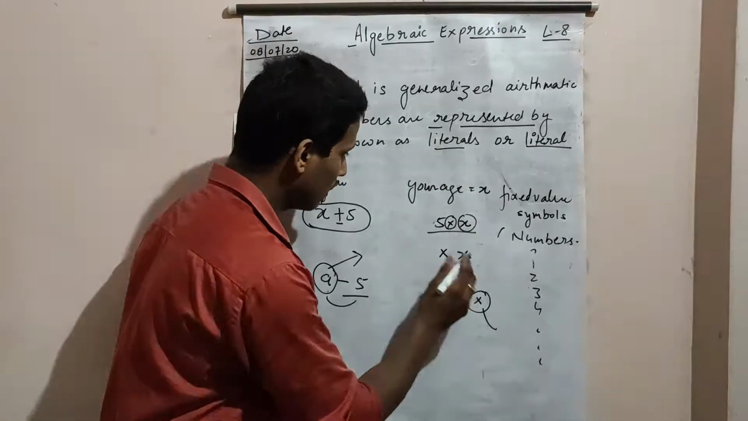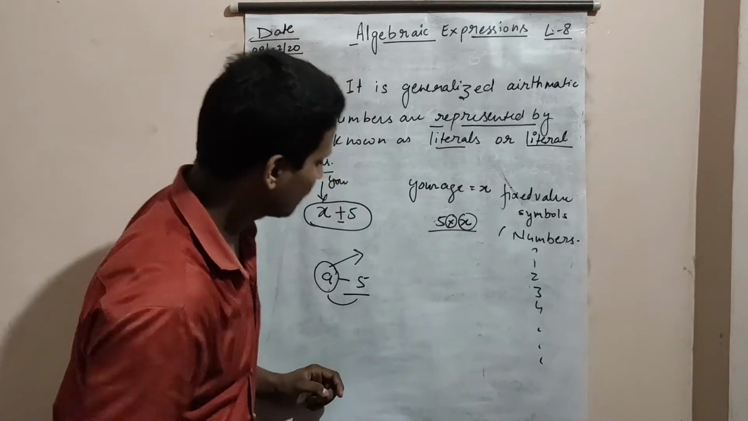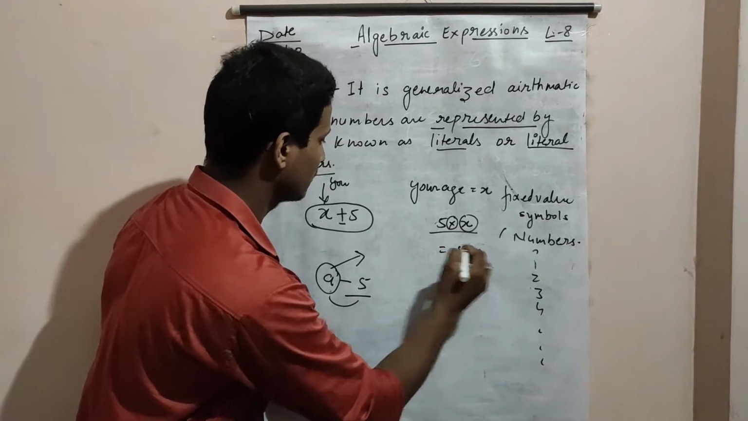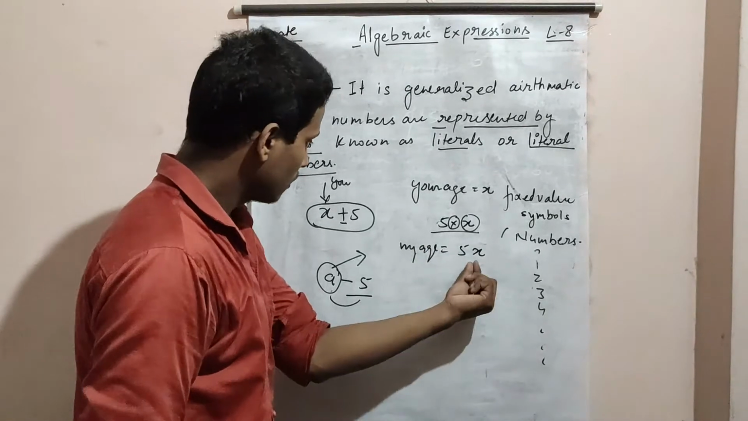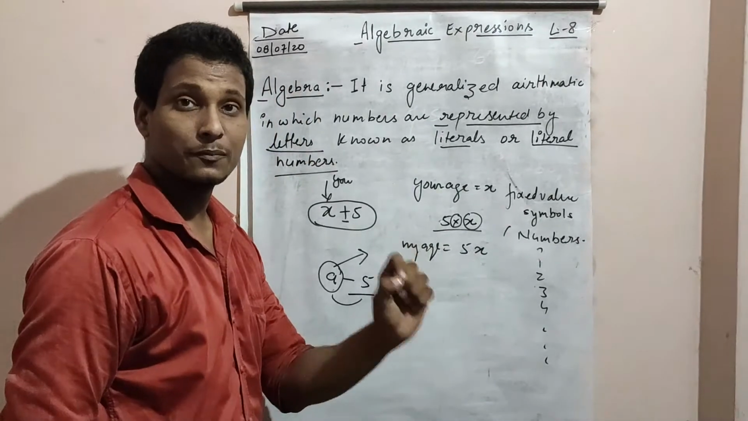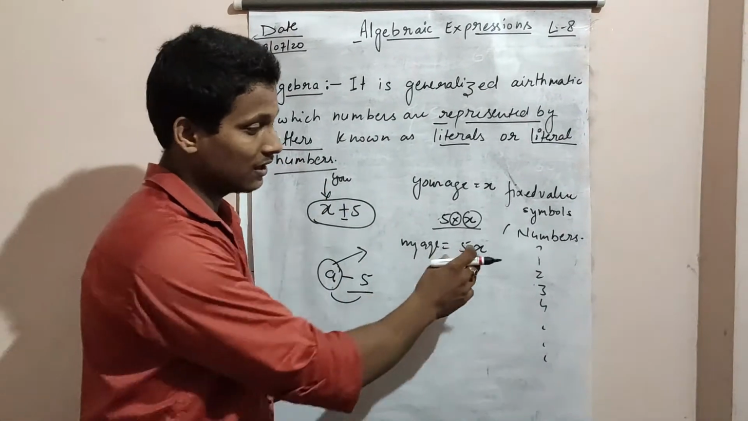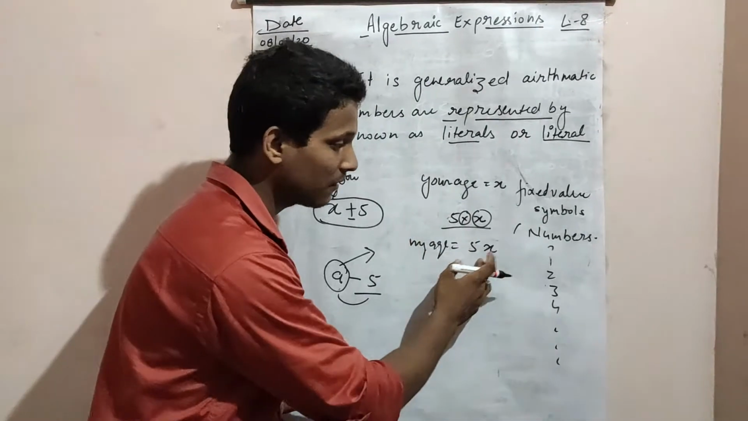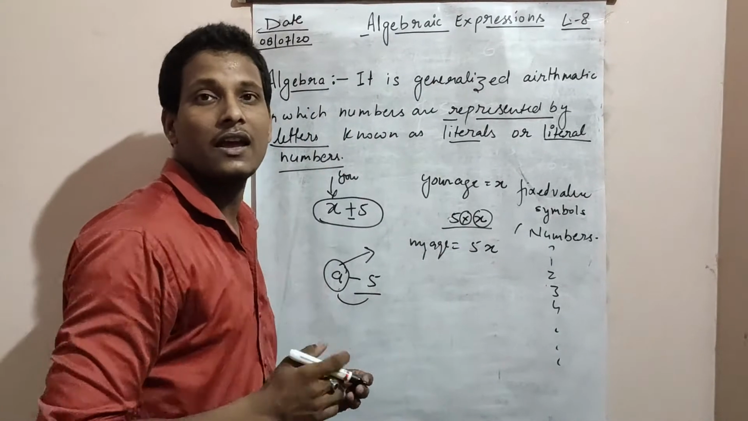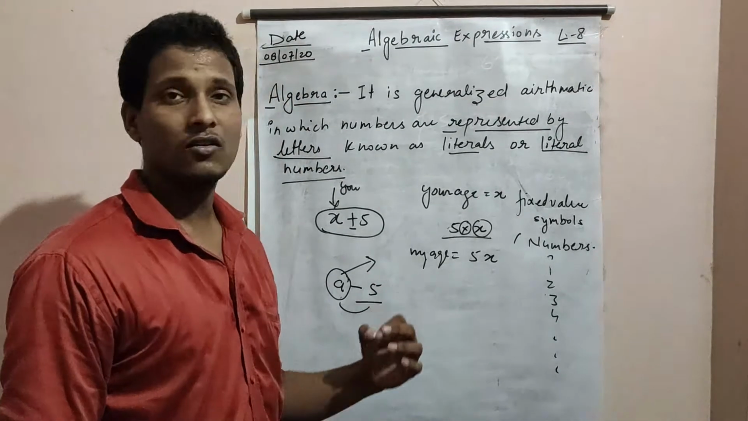So now, what is the value we get? My age is 5x. If no symbol is there, there is a product. We have discussed this in simplification. If no symbol is there, we will assume it as multiplication. So in algebra, 5x means 5 multiplied by x. In this manner, we will apply the values.